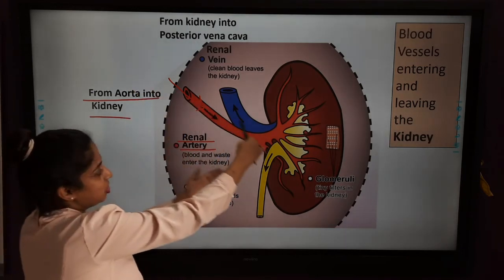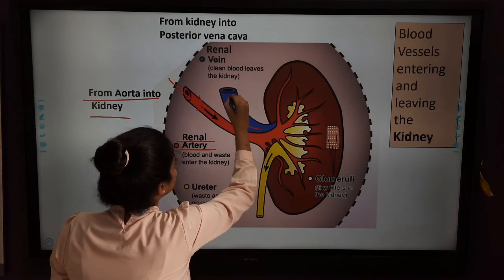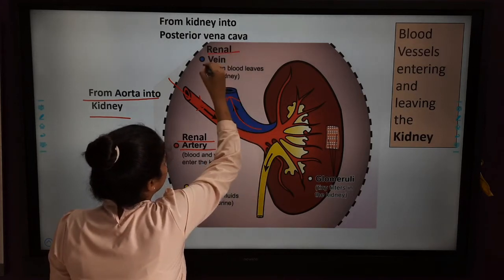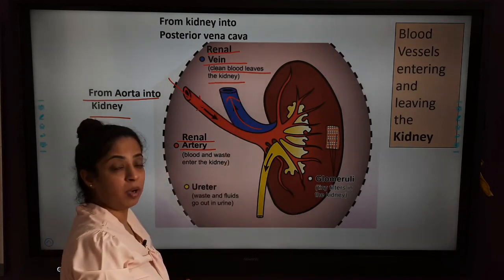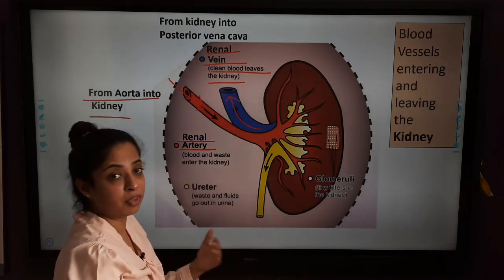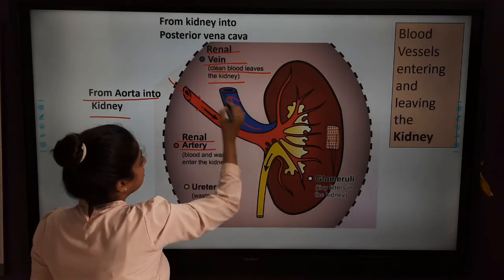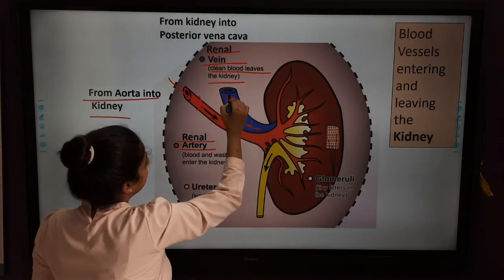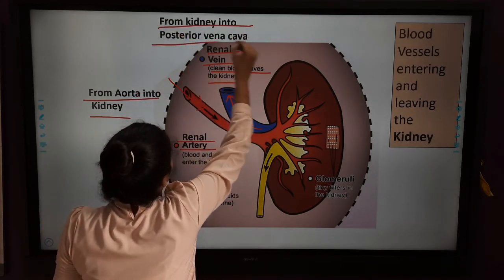So this is the vessel which is entering into the kidney, and you can see from where blood is leaving. This is known as renal vein. Here the clean blood leaves the kidney, after detoxifying and filtering the blood, through the renal vein. It leaves the kidney and goes from the kidney to the posterior vena cava.